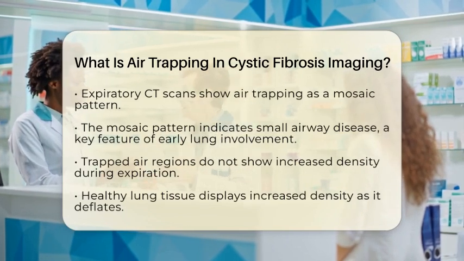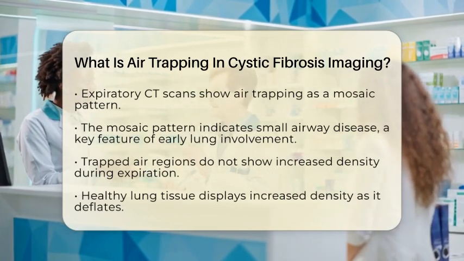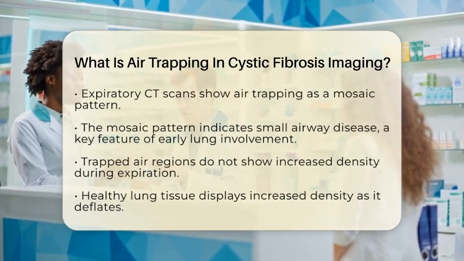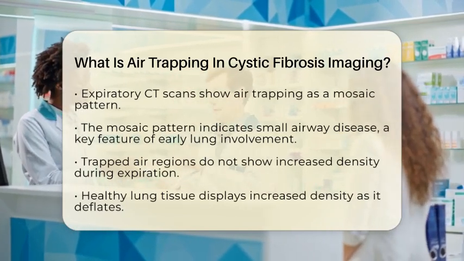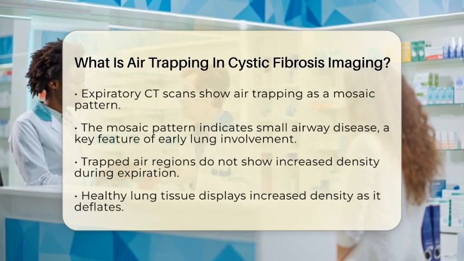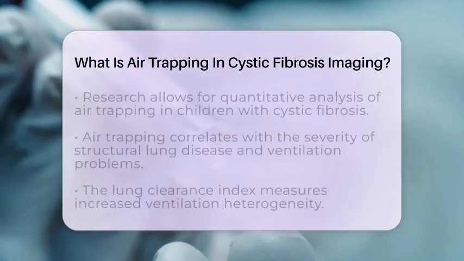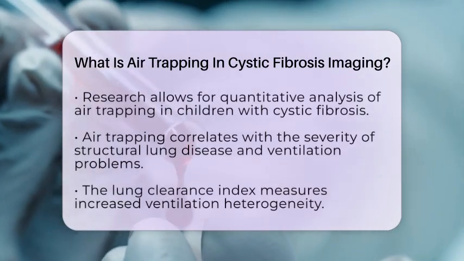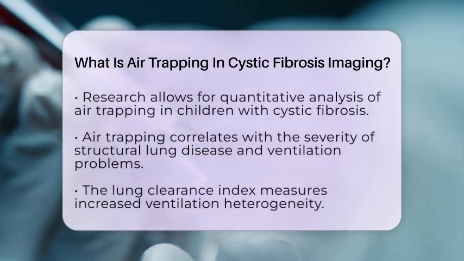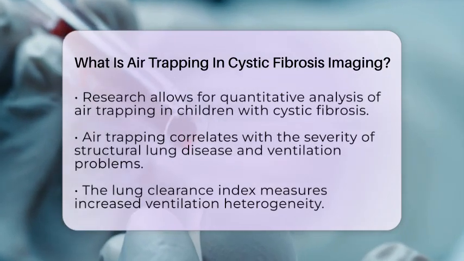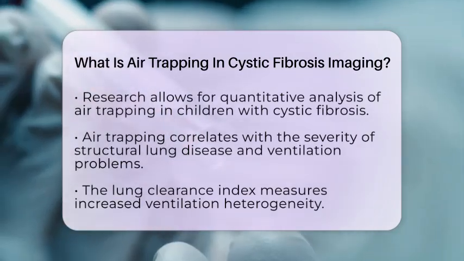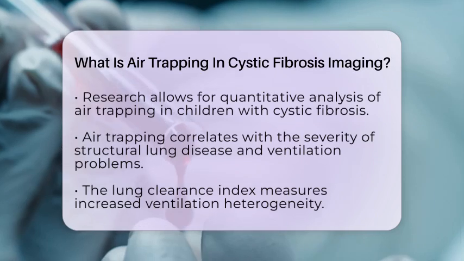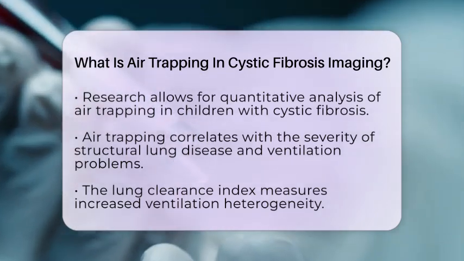Research shows that air trapping can be quantitatively analyzed in children with cystic fibrosis. It correlates with the severity of structural lung disease and ventilation issues. For example, increased ventilation heterogeneity can be measured using the lung clearance index. However, it is important to note that air trapping does not always mean there is measurable hyperinflation. Other factors, aside from airway obstruction, may also contribute to this imaging pattern.